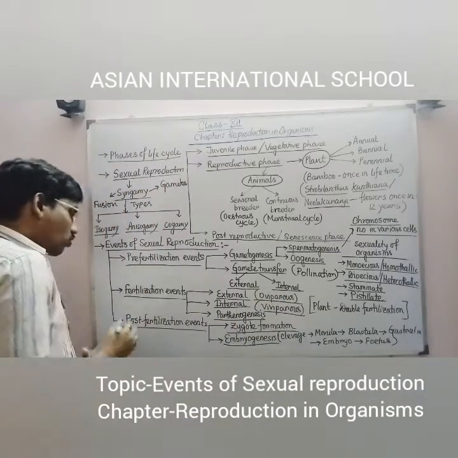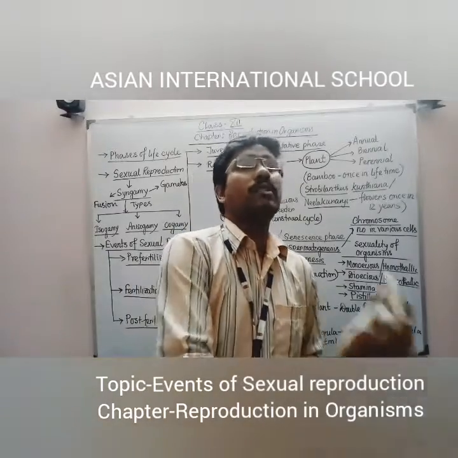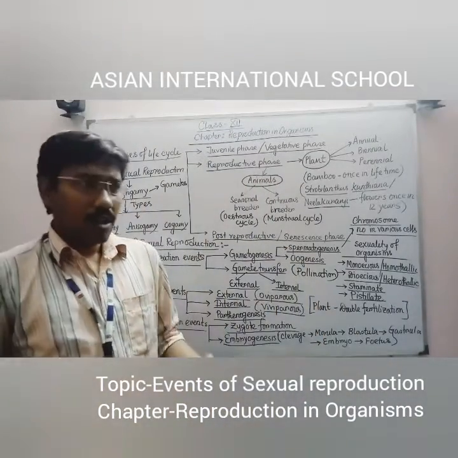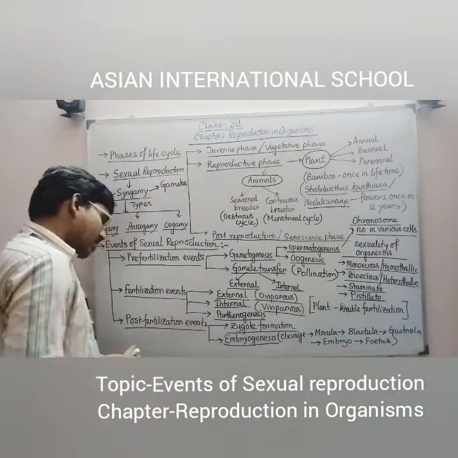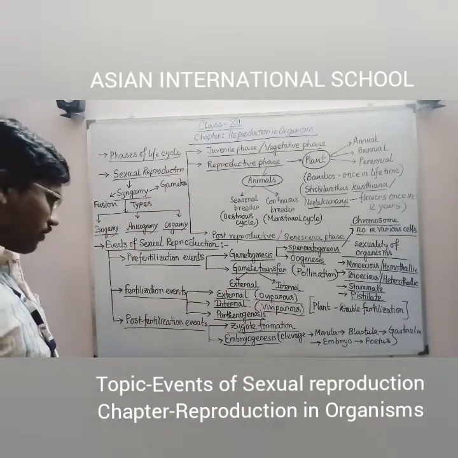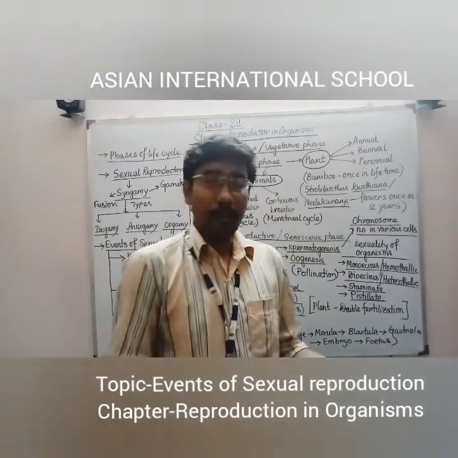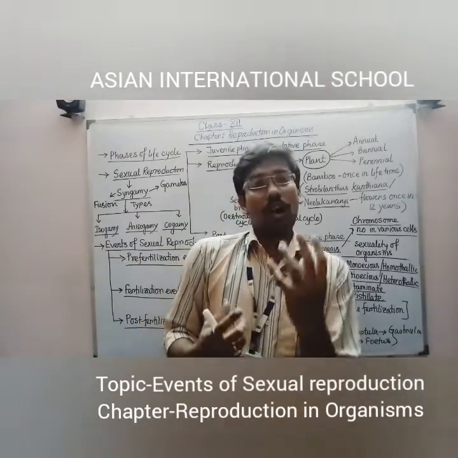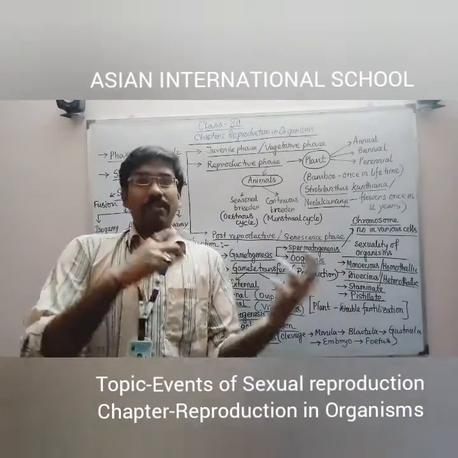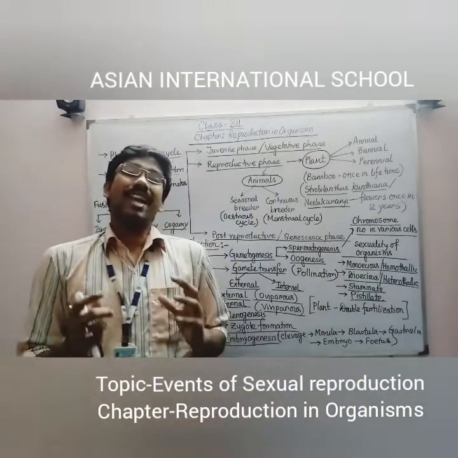Next, the last one, that is the post fertilization event. That means after fertilization, whatever developments are happening or whatever structures are produced, those are all under post fertilization events. What is actually there? First one, zygote formation, because when the male and female gamete fertilize with each other, they form a structure containing male and female pronucleus. That specific structure is commonly known as zygote.